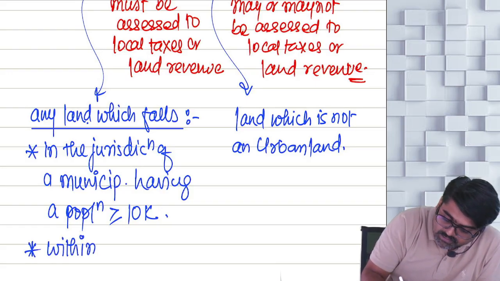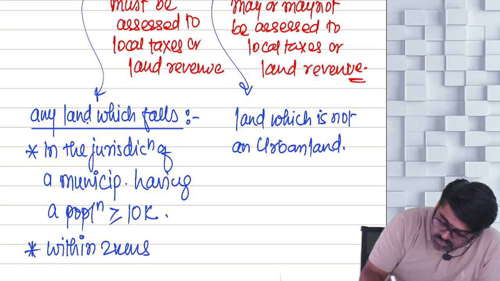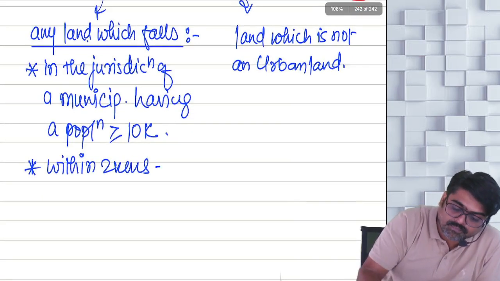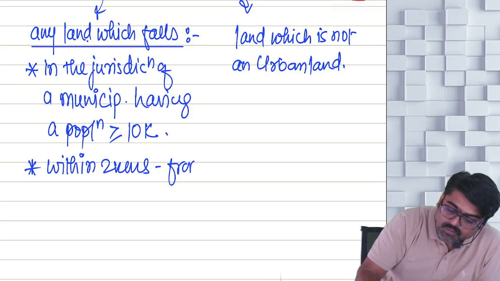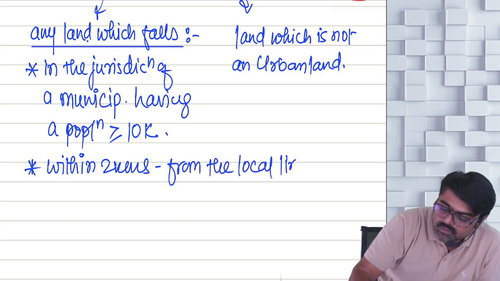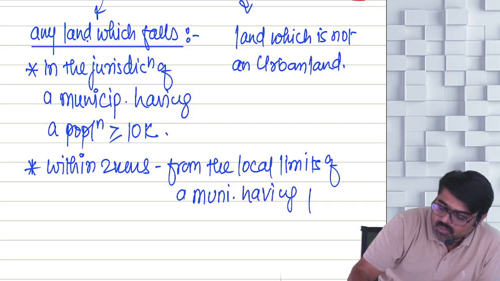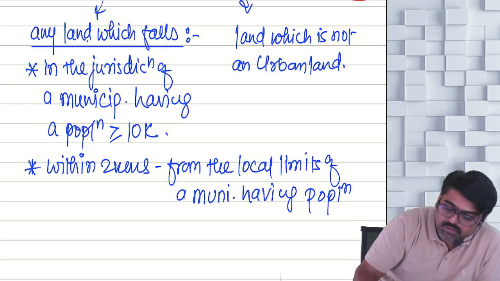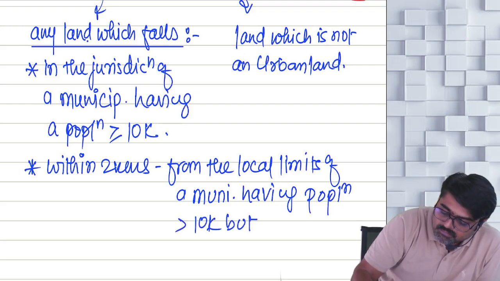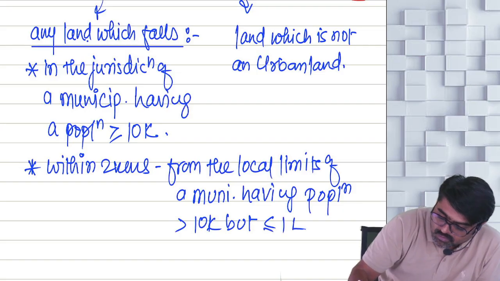within 2 kilometers from the local limits of a municipality having population of greater than 10,000 but up to 1 lakh.